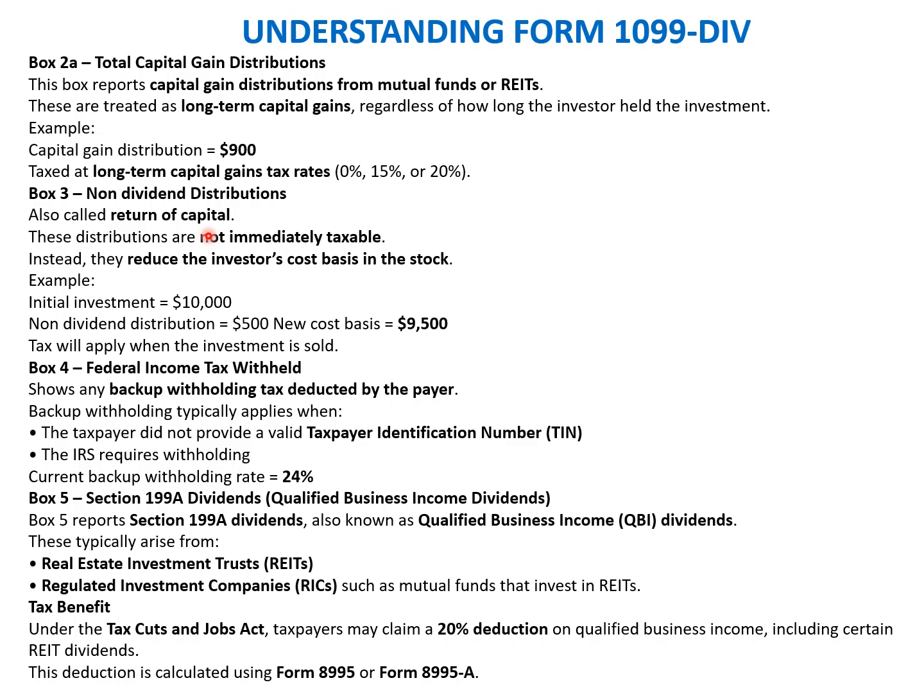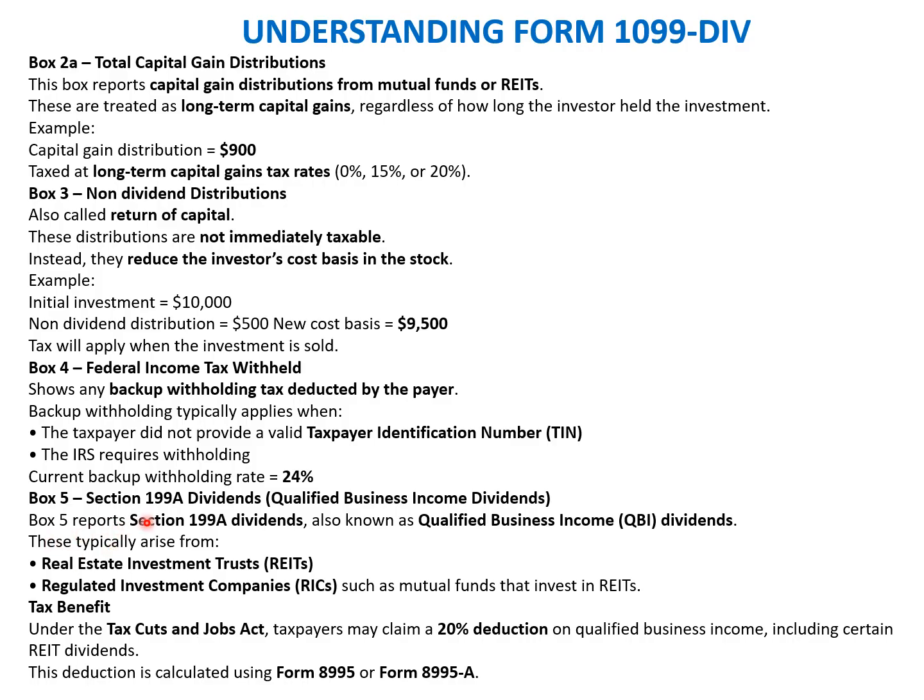The capital gain which arises at the time of sale is what is subject to tax, and the amount received as a non-dividend distribution reduces the cost of the investment, so that once the investments are sold at a later point in time, the reduced cost will be used to set off against the sale consideration. Box 4 is the federal income tax withheld, which shows any backup withholding tax deducted. Backup withholding tax typically applies when a taxpayer did not provide a valid taxpayer identification number. The IRS requires withholding. So basically, it covers the withholding done on the payout of the dividend.